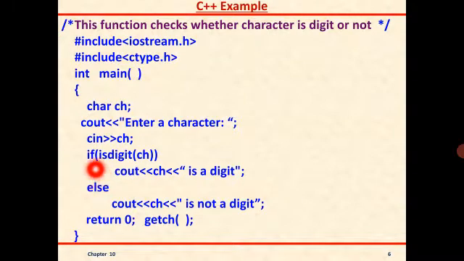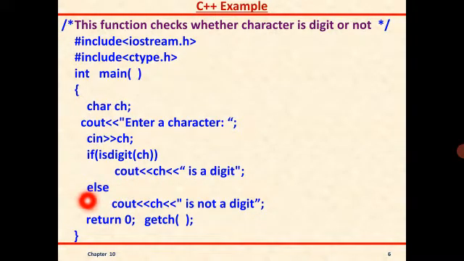For that purpose I'm using the if conditional statement, and then I'm using a function. What function have I used here? isdigit. Inside the bracket I am passing a character. Whatever character the user has entered is stored in variable ch, that I am passing here. Then the isdigit function checks whether the user has entered a character or a digit. Okay, if he has entered any digit, we are going to print it is a digit.